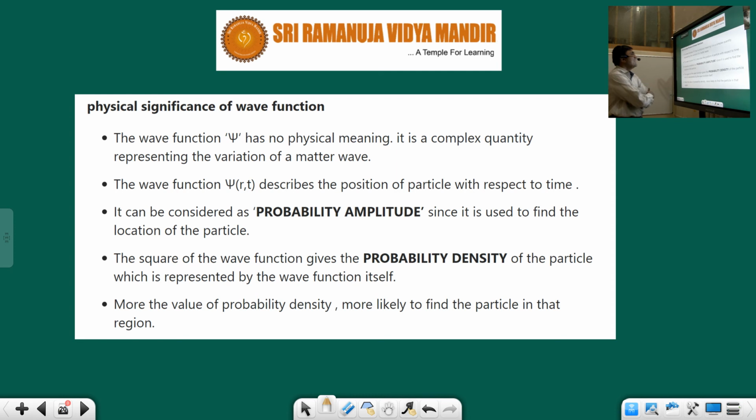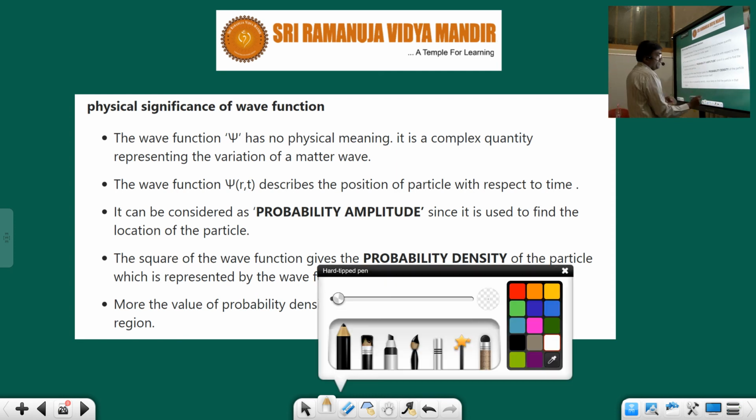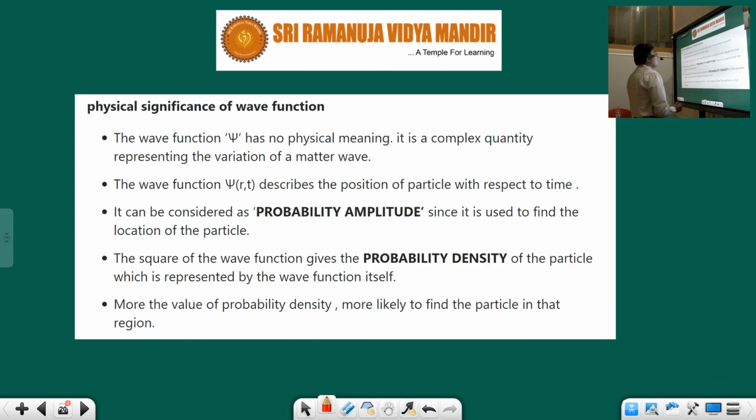Now let us learn the physical significance of psi. The wave function psi has no physical meaning. It is only the amplitude of the wave. The wave function is ψ(x,t), where x means position, so the position of a particle with respect to time. For example, ∂ψ/∂t is with respect to time and ∂ψ/∂x with respect to position. It can be considered the probability amplitude.